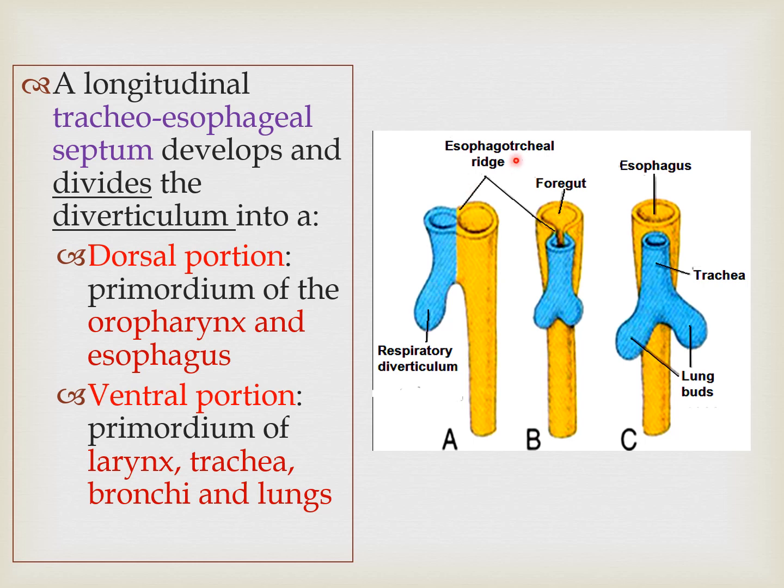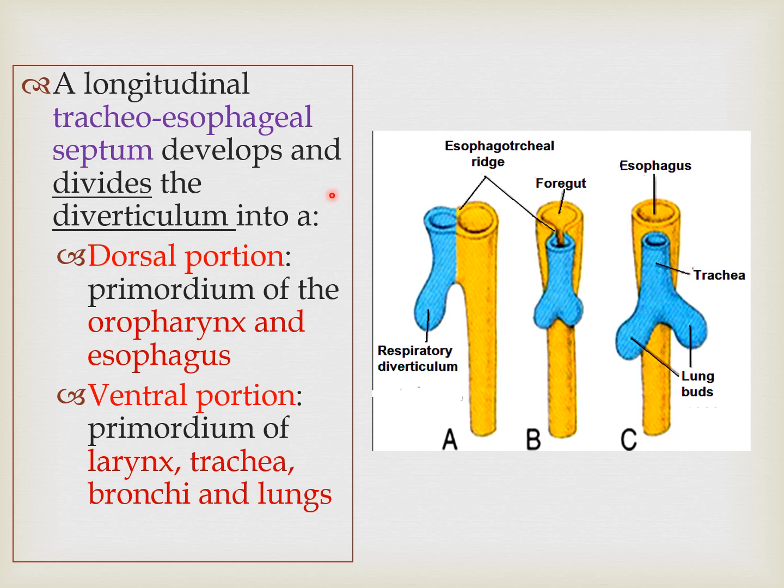This means that the esophagotracheal ridge or septum, which are two, one from the right and one from the left side, if we can see in an anterior view, these two are the anterior view of the foregut and respiratory ridge, and this is the lateral view. So the right and left esophagotracheal ridges project, and ultimately these two ridges fuse together and close completely, separating the esophagus from the trachea.